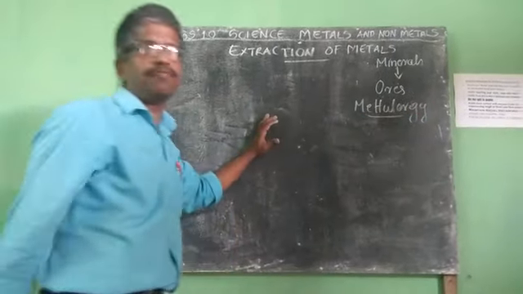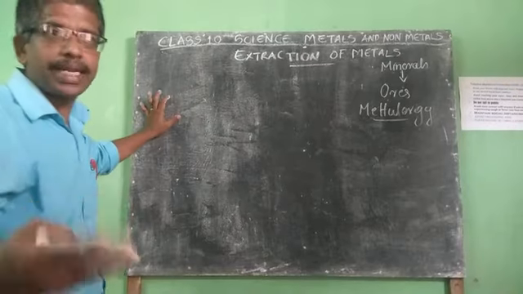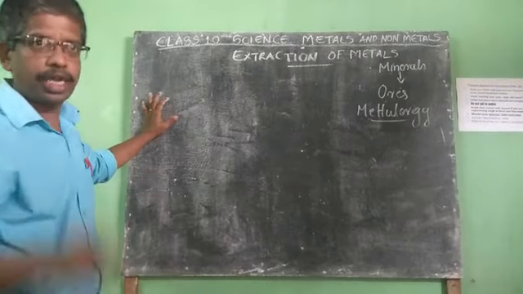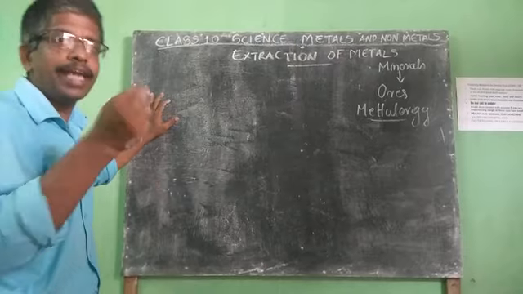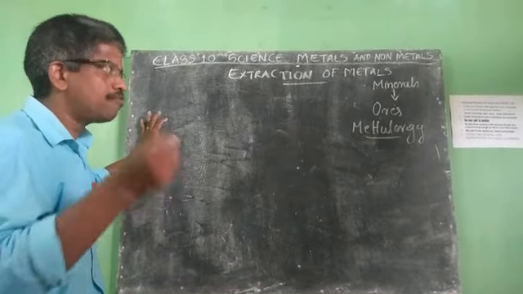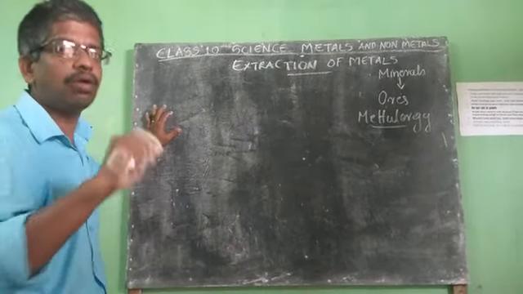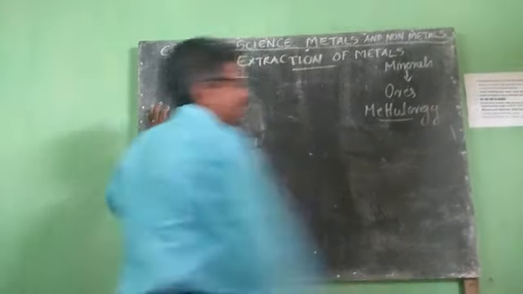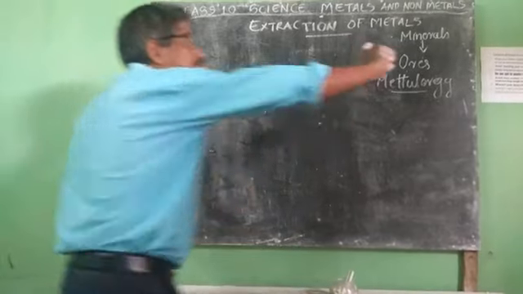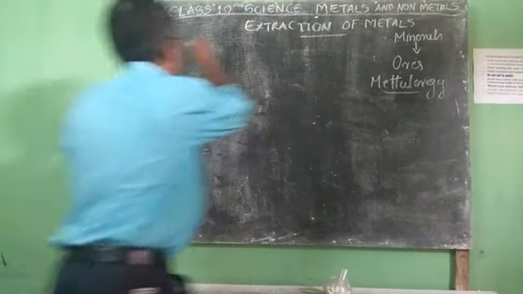The process of extracting metal from its ore is called metallurgy. Once more, the process of extracting metal from its ore is called metallurgy. Metallurgy means the process of getting metal from ore.